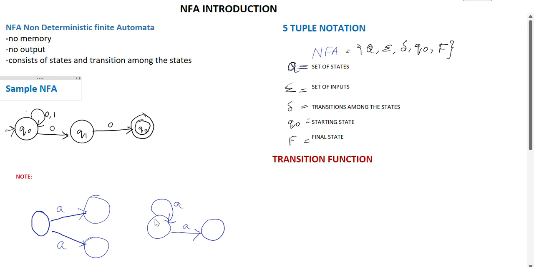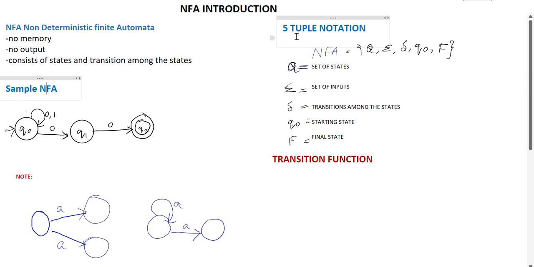The same thing is represented with a self loop here also. Here it is accepting the input A and moving to itself, and it is accepting A and going to a different state. So this is also a kind of accepting the same input and moving to two different states. Both are acceptable in NFA, which is not accepted in DFA.